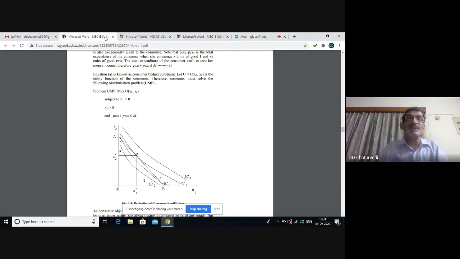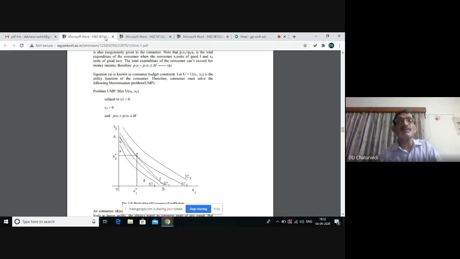Objective of consumer is to maximize the utility. This is possible by selecting a point which is giving highest possible satisfaction. Any point on IC3 is not within the reach of the consumer, and any point lying on a curve below IC2 will be giving lesser satisfaction to the consumer. So consumer equilibrium will be at point D